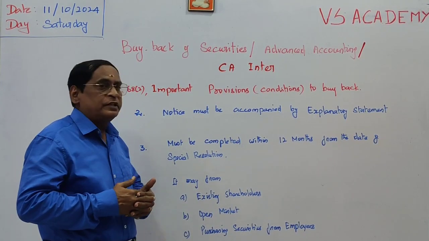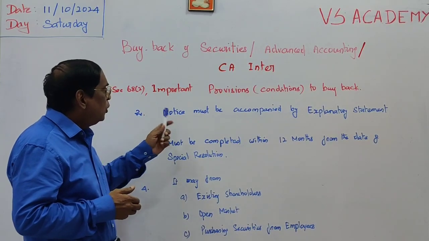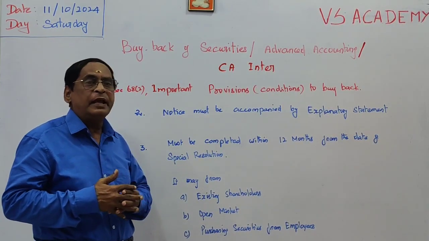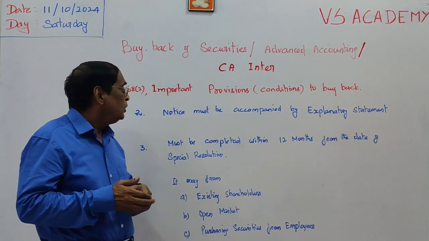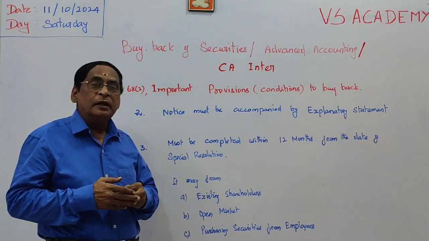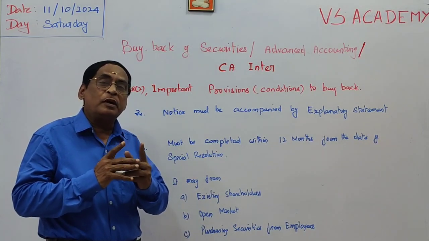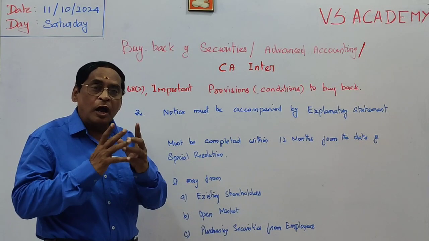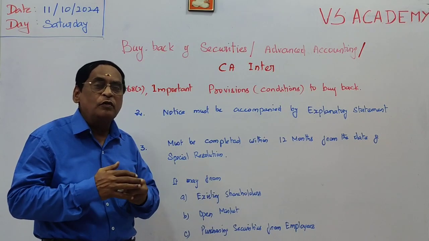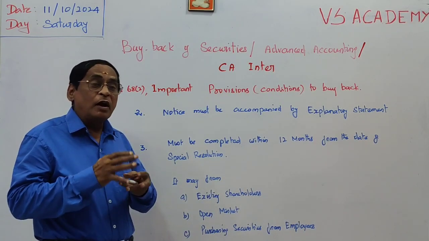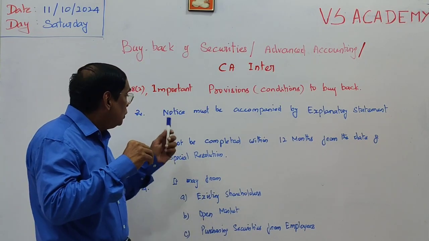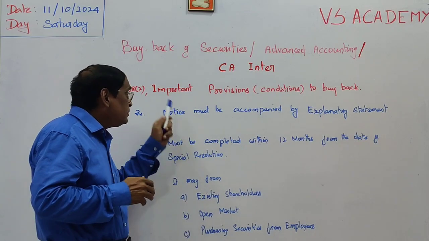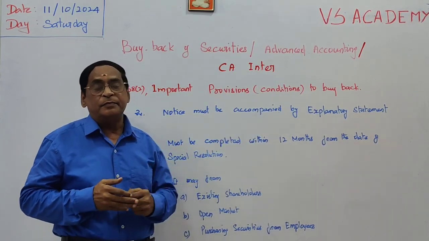There are other provisions. Number 2, the notice must be accompanied by an explanatory statement. Why? What is the notice? Actually, the special resolution is to be passed in the general meeting for getting the approval from the shareholders. For the general meeting, we have to issue a notice. The notice must be accompanied by an explanatory statement.